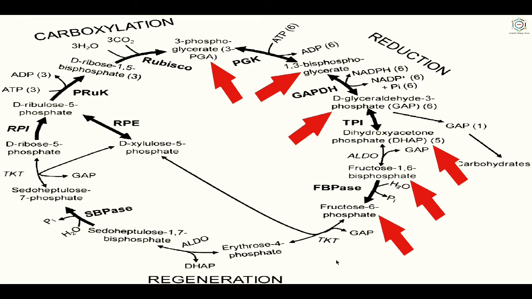Now, fructose 6-phosphate can be converted into other sugars like glucose, sucrose, and starch. In this way, atmospheric carbon dioxide is used in the synthesis of carbohydrate. So this is all about the reduction phase. Here 3-phosphoglycerate, through all the intermediate products, is at last converted into fructose 6-phosphate. And in all the reactions, enzymes are used.